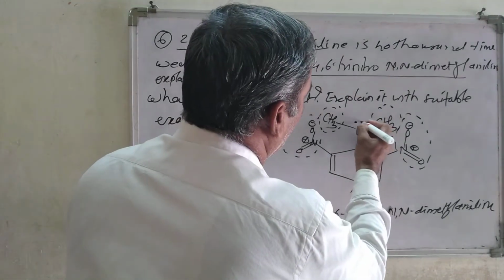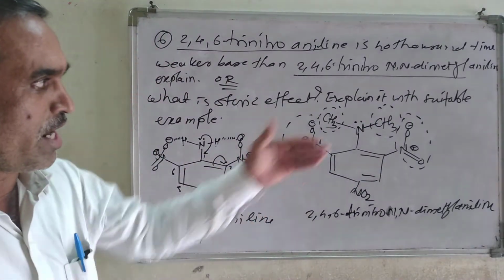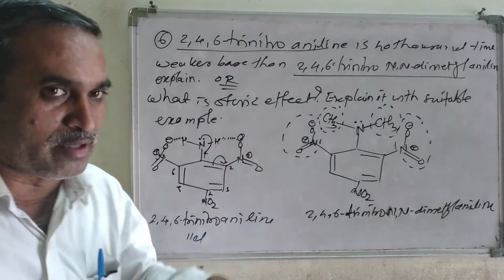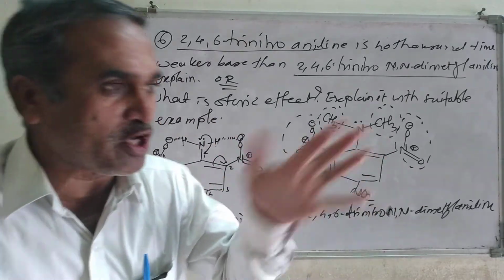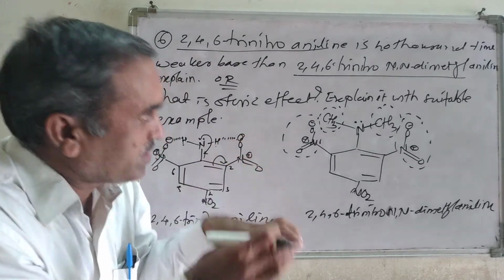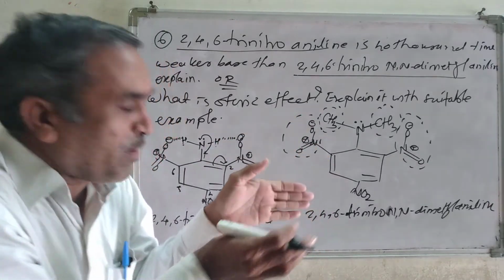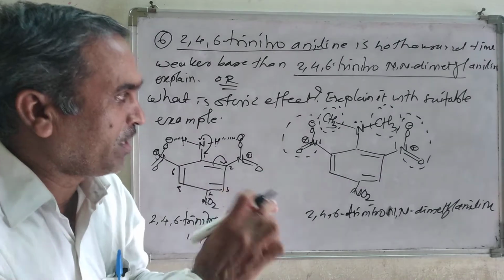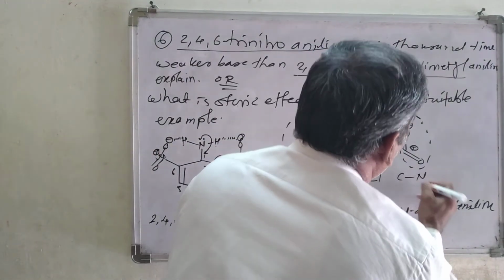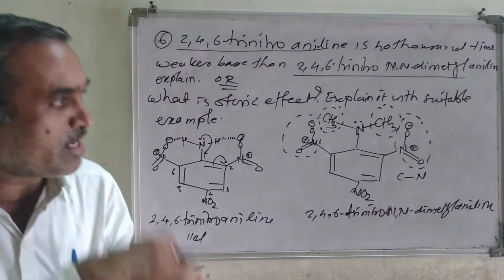Now look at the lone pair which is present on the nitrogen atom. When this hydrogen atom and that nitrogen atom do not have sufficient space to accommodate there, to adjust those two bonds in space, there is a flipping, or what we can call rotation, between that carbon atom and nitrogen atom.